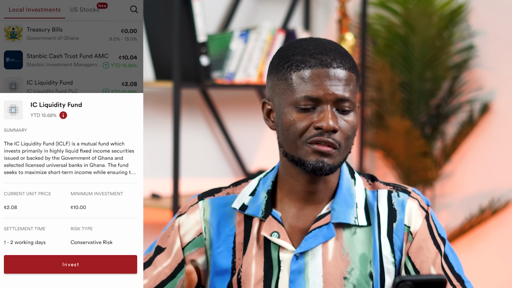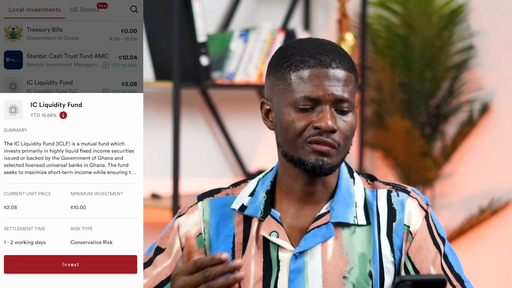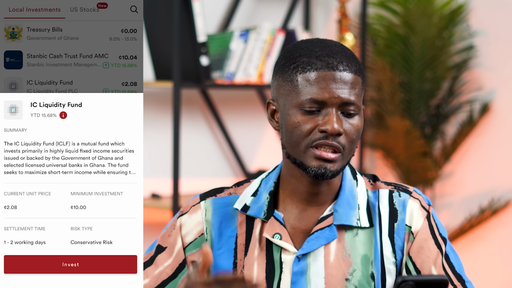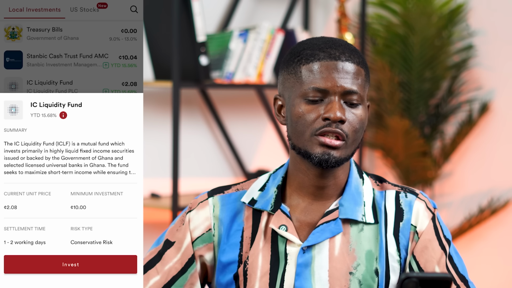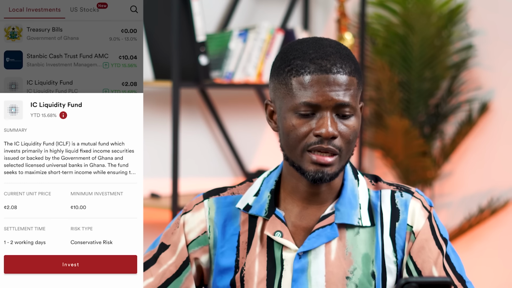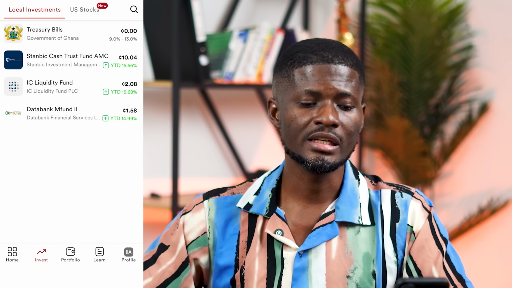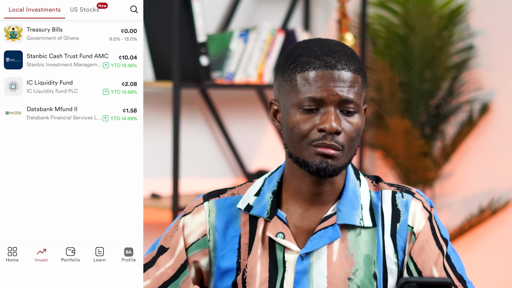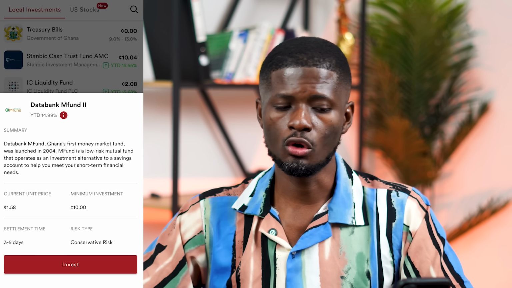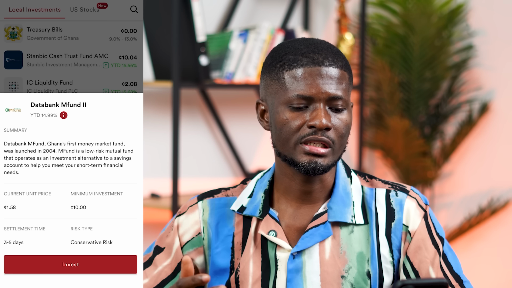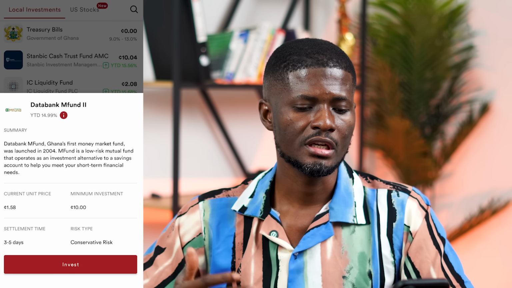Liquidity fund also gives you the opportunity to invest in the fixed income securities issued and backed by the government and selected licensed universal banks in Ghana. So when you are investing in this, you are investing in the fixed income fund. So Data Bank Mutual Fund is same as it's a low risk mutual fund that operates on investment alternatives to the saving.